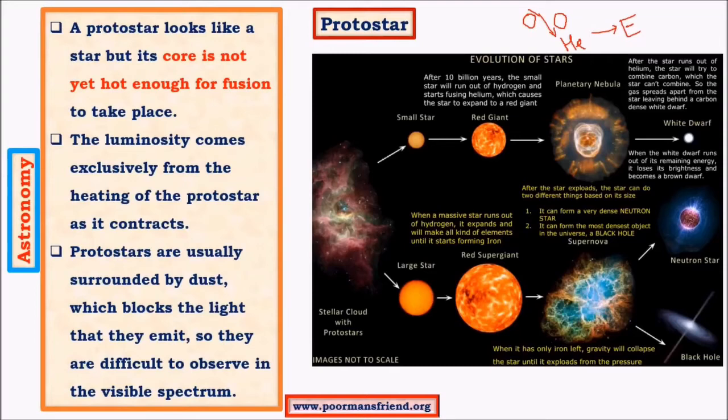There is also an exact opposite process called nuclear fission, also called atomic fission, where an atom splits into two nuclei or two parts, giving rise to a huge amount of energy. And in stars, what we see is nuclear fusion.